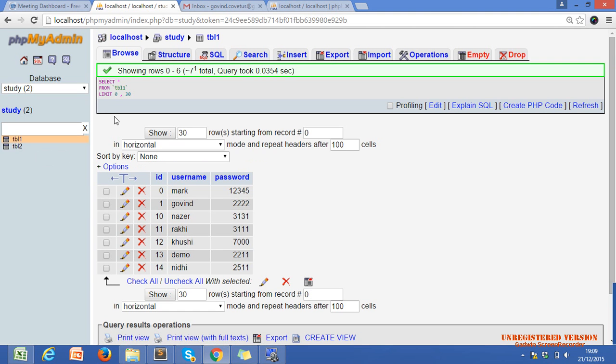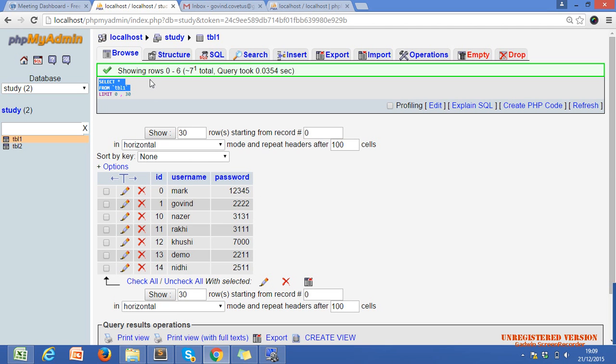If we want to see data, we directly execute select star from TBL1 and we just get the data. Yeah, this is in SQL, MySQL. This is one process, but if we want to retrieve the data in PHP, this process is divided in two parts. First is execution of query, second one is the fetching of data.